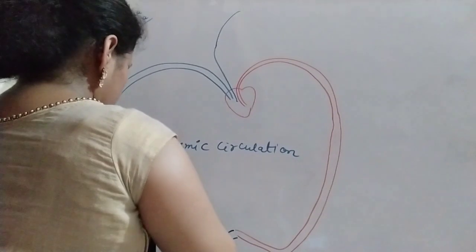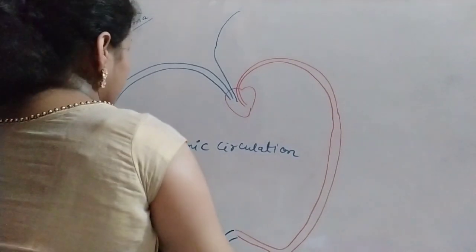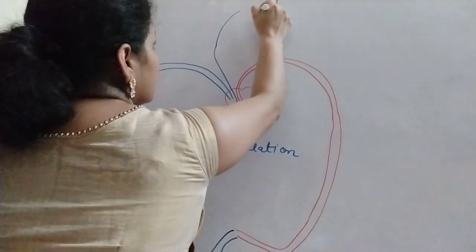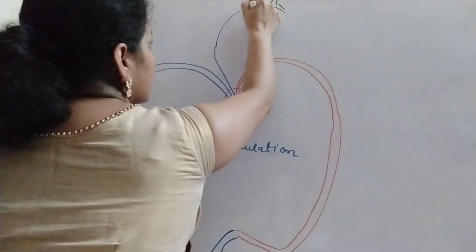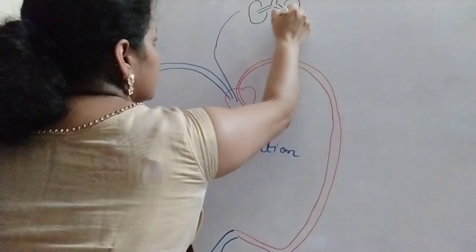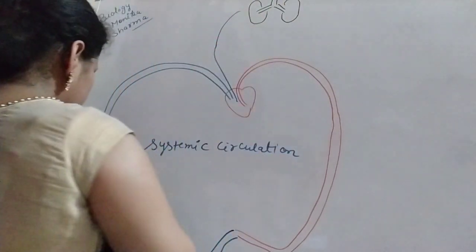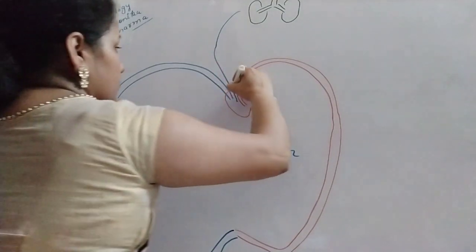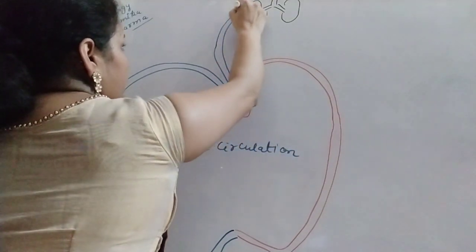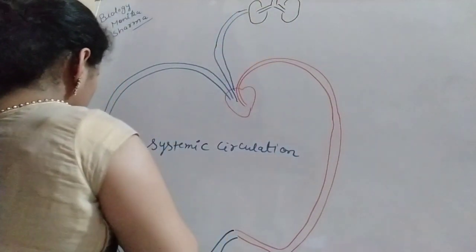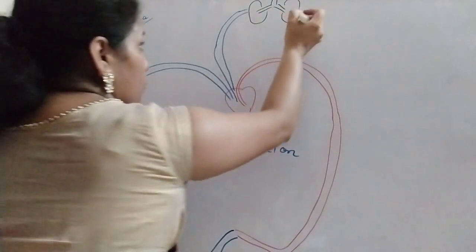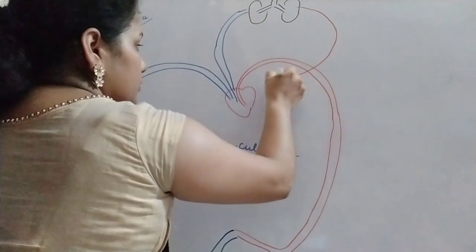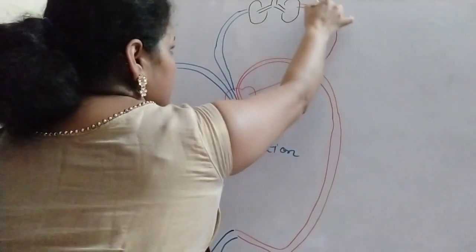So you can make lungs here. So the blood is transferred to the lungs, and from the lungs the oxygenation takes place, and now it is transferred to the heart.